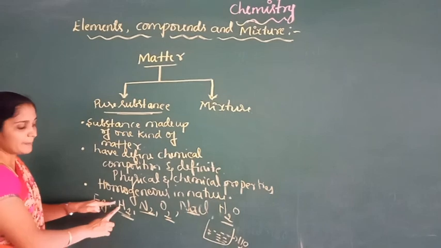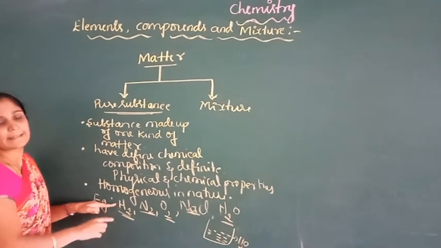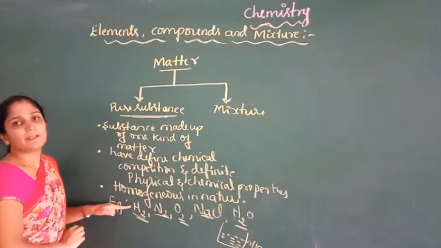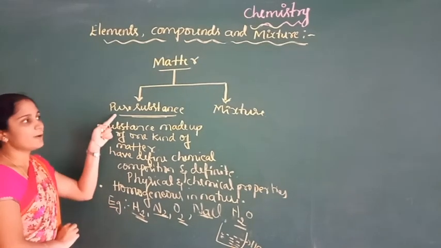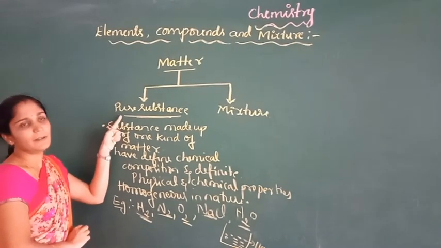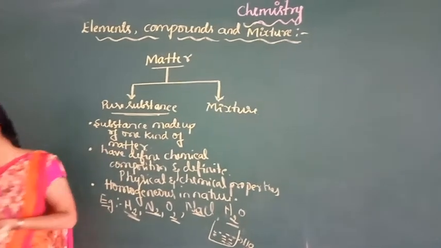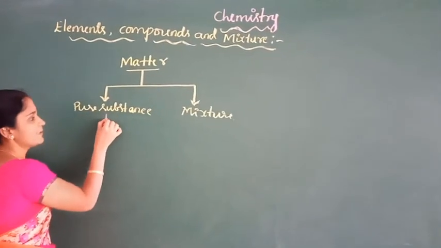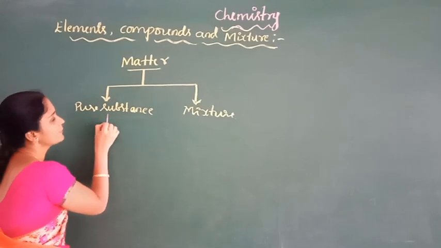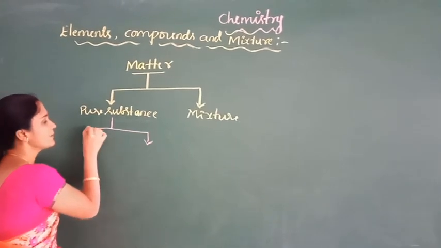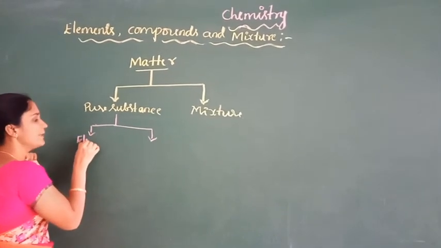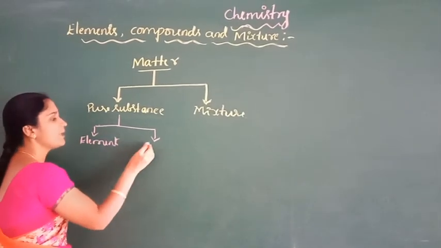The constituents present in pure substances cannot be separated by simple physical methods. Pure substances are further classified into two types. One is element and another one is compound.